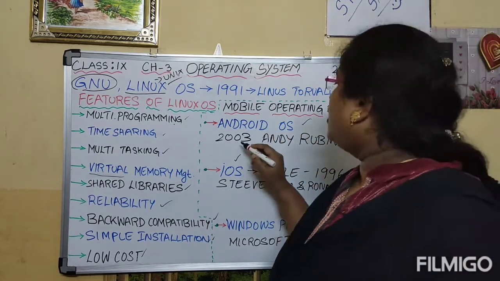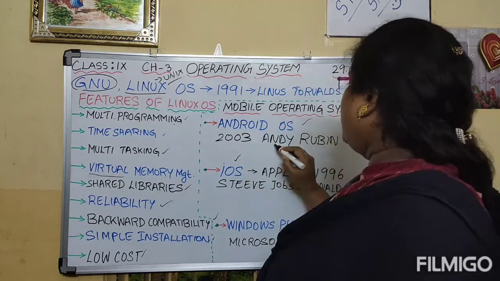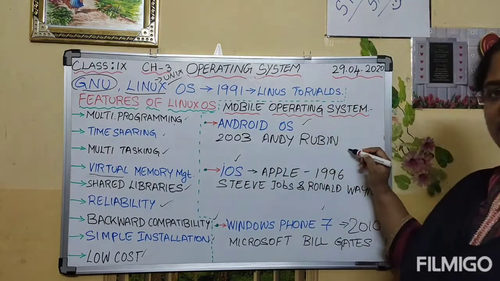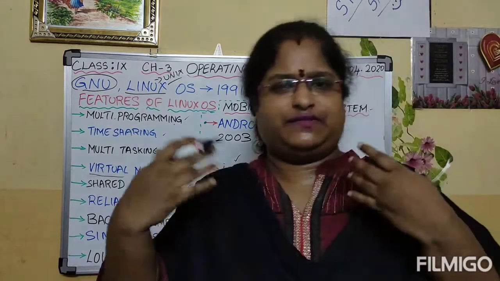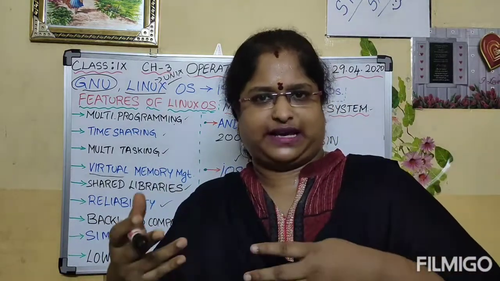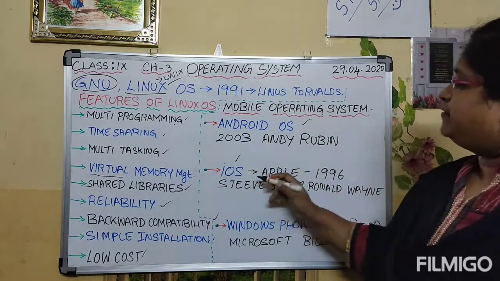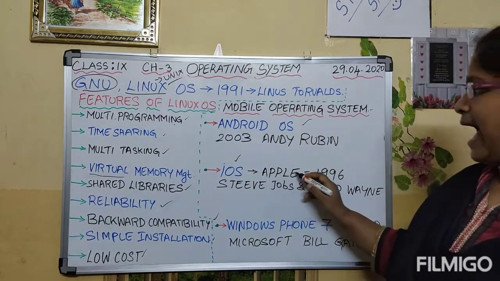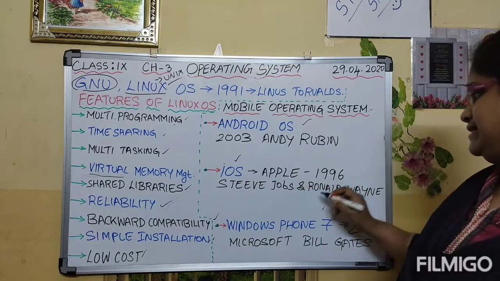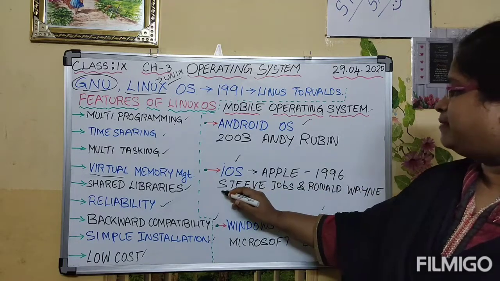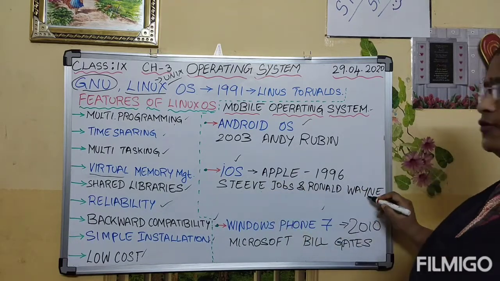Android OS was developed in 2003 by Andy Rubin. In this we can make use of Google Search, Google Play Store, Google Music, like that. Next, iPhone OS was developed by Apple in the year 1996. It was developed by Steve Jobs and Ronald Wayne.